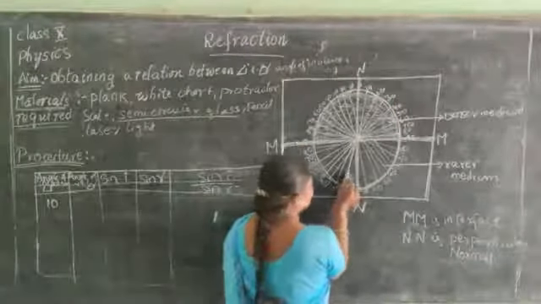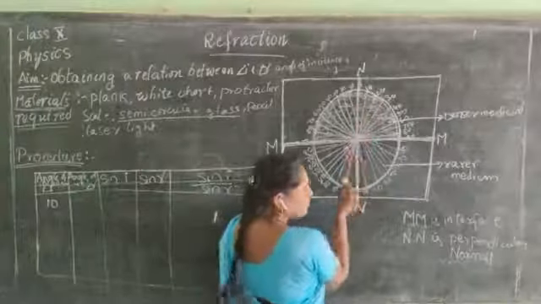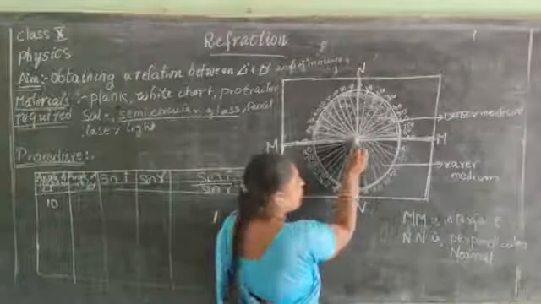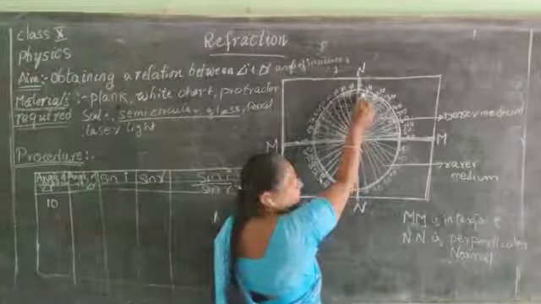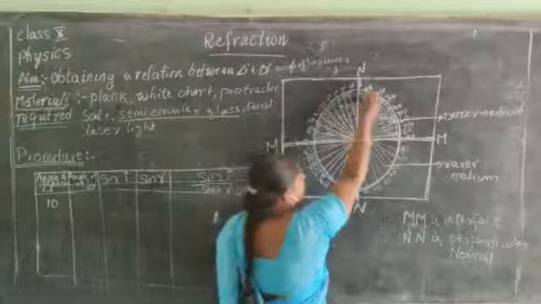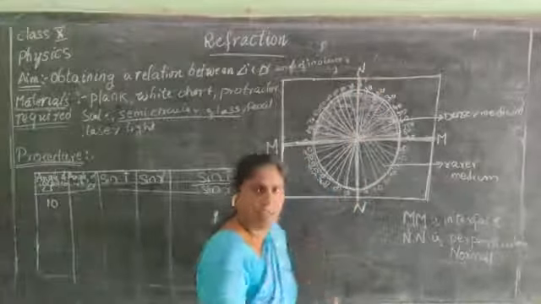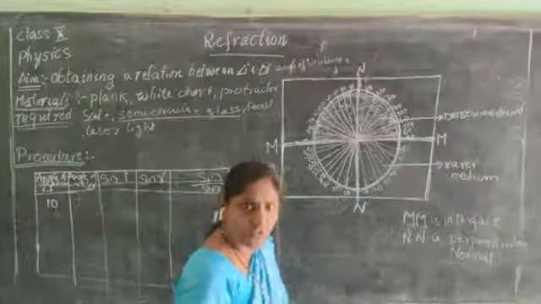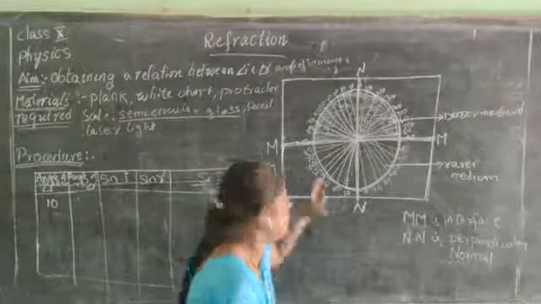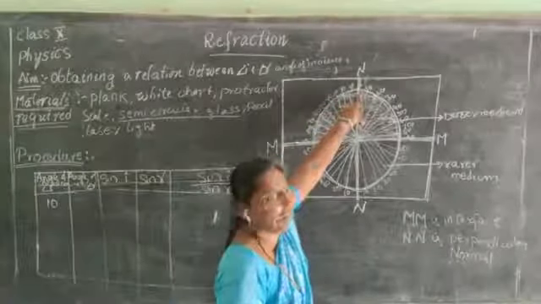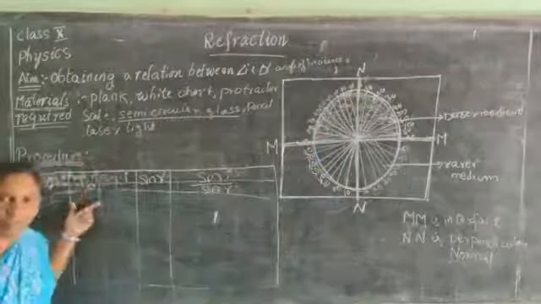So, when I have focused this light, the light ray passes through the rarer medium and enters into the denser medium by bending. And the light ray is coming out. At what angle is it coming out? What is the angle of refraction? Find out the angle of refraction and note it down in the tabular column.